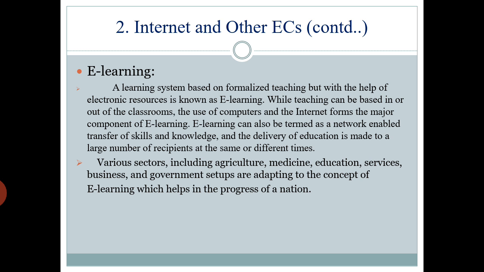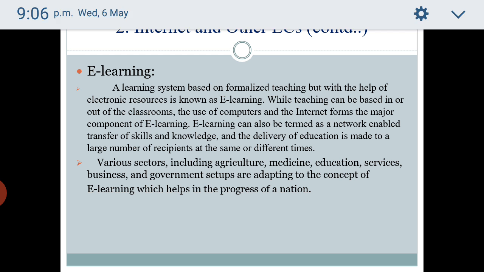So recipients may be a large number. See, at a time, so many of you are learning. Various sectors including agriculture, medicine, education services, business, and government.